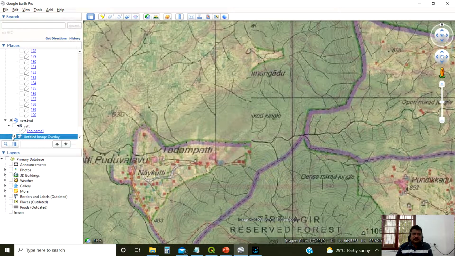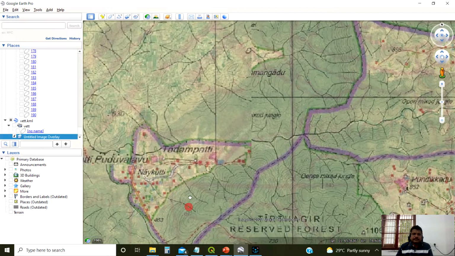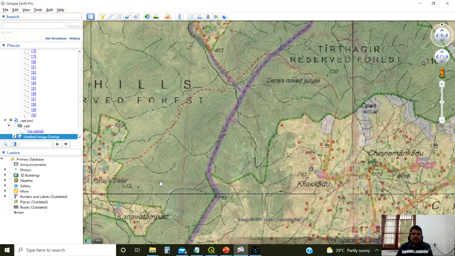Okay, here you can see. Here also, it is not showing. You see, this village up to here it is matching, and above this area is not matching. Then you go down, you can check this matching.